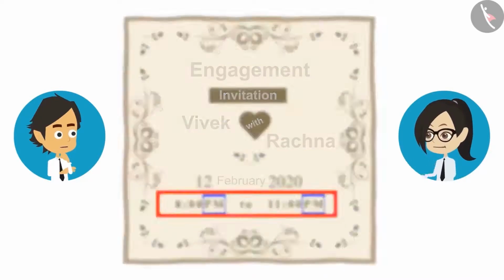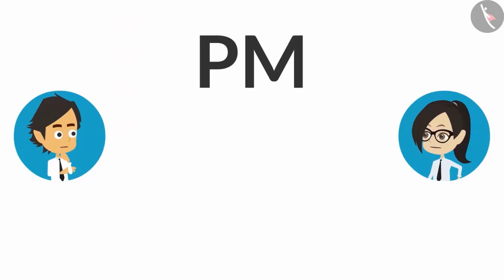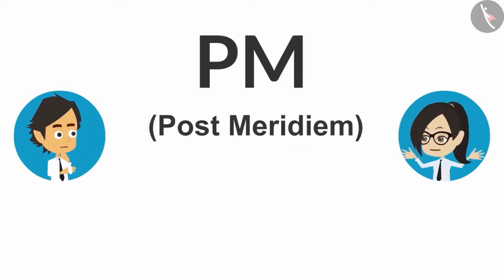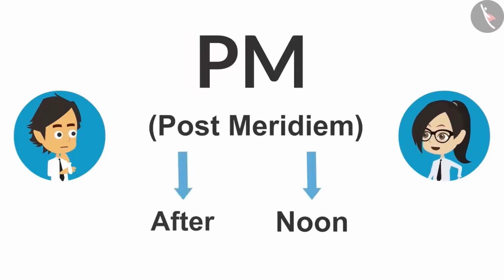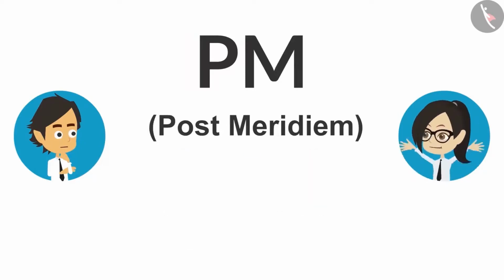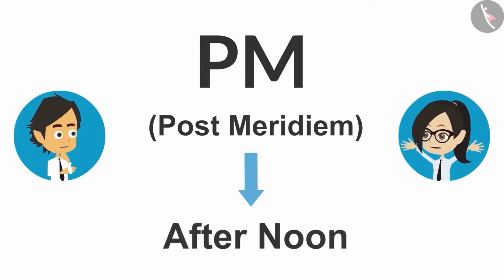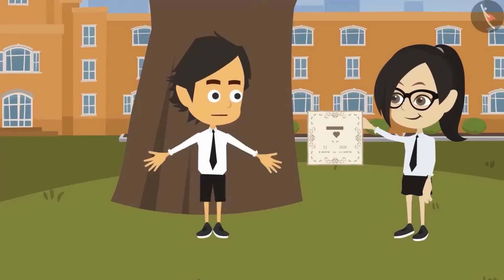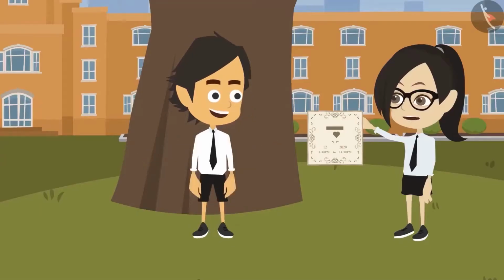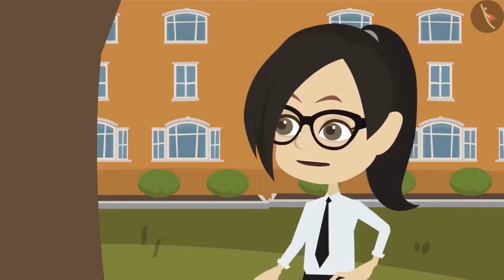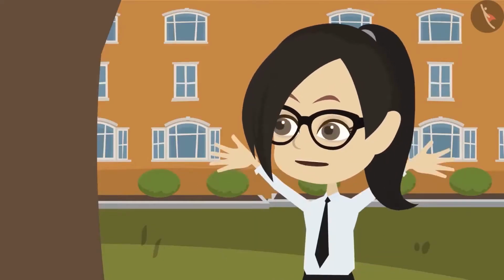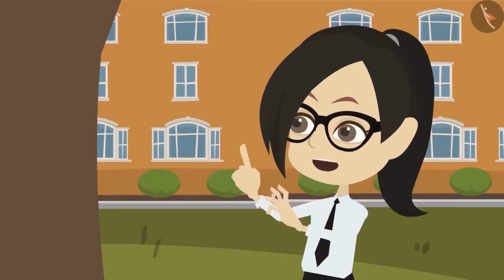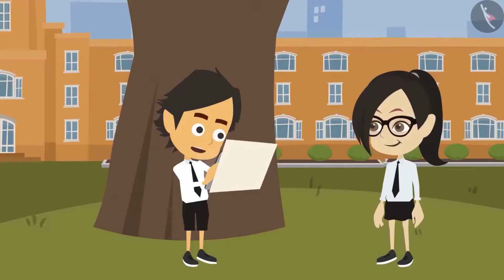No, Ayushman. The full form of PM is post meridiem. Meridiem means noon. And post means after. So PM means afternoon. Really? Yes, earlier I too used to get confused, but since I started keeping the full form in my mind, I have no confusion. Good. This means I can go for the engagement.